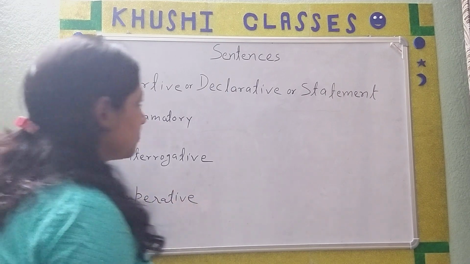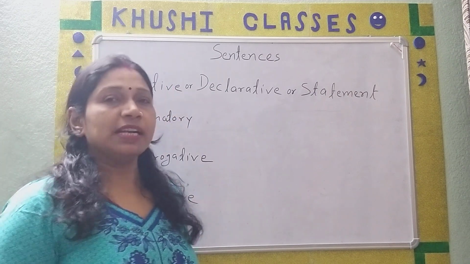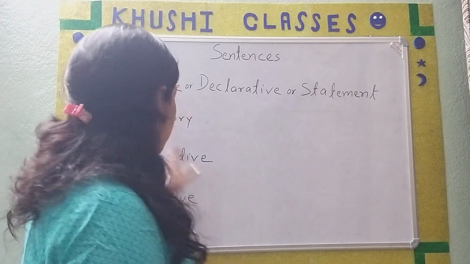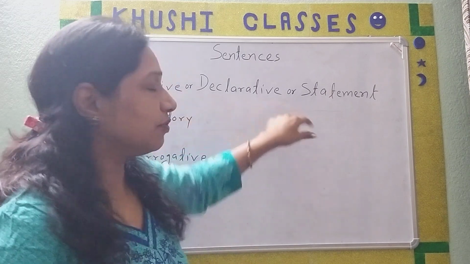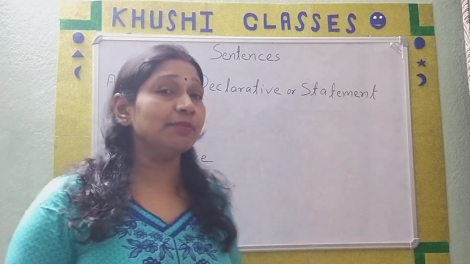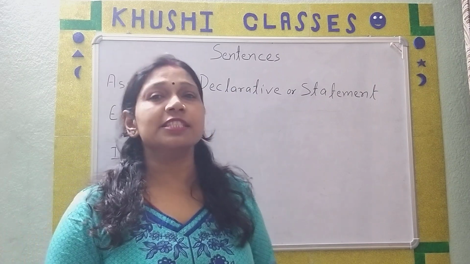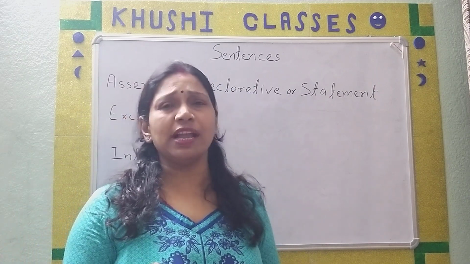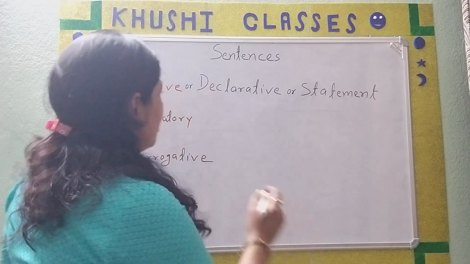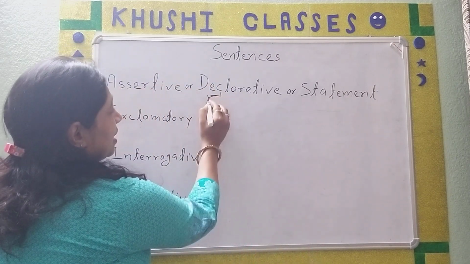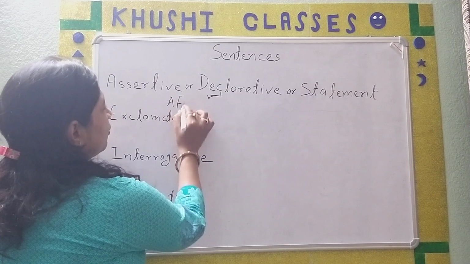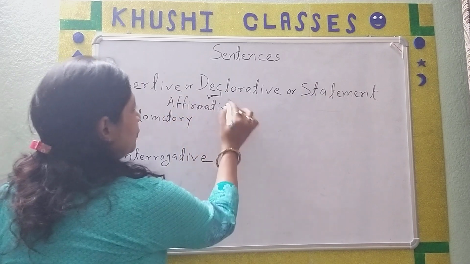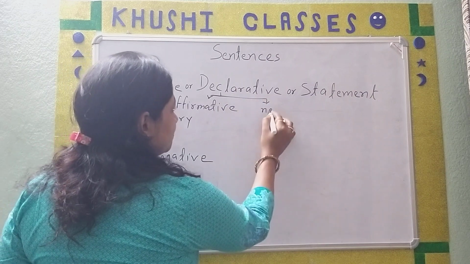Now, I will explain the types of sentences on the basis of function one by one. The first one is assertive, declarative or statement. As the name suggests, this is a statement kind of sentence. A statement means a general statement about anything. This has further two subkinds. Number one is affirmative and number two is negative.